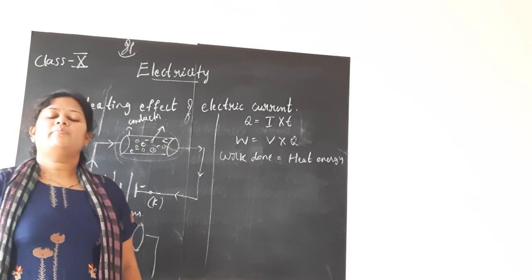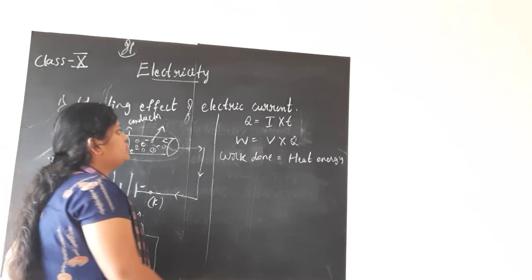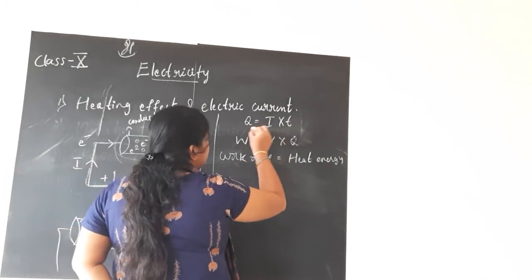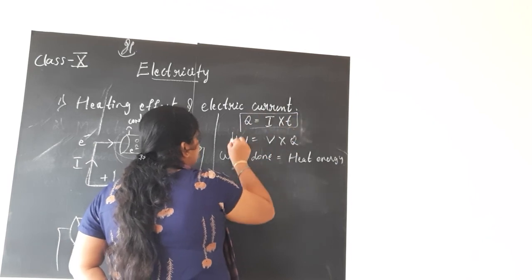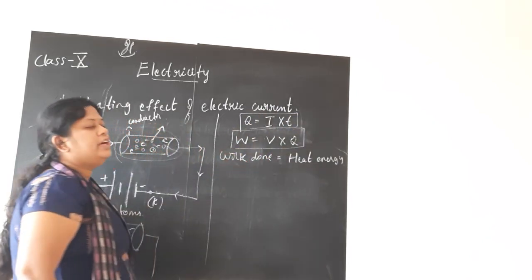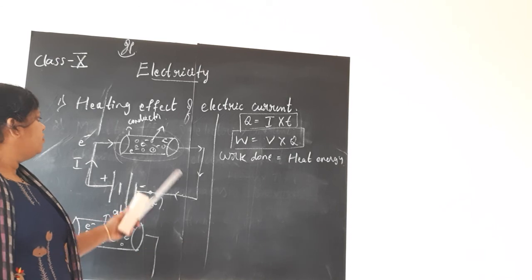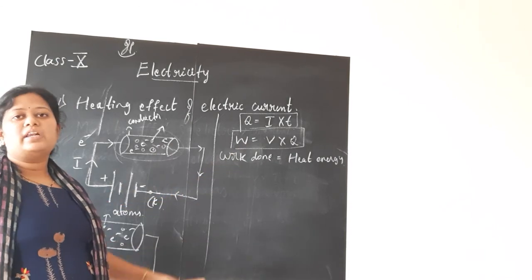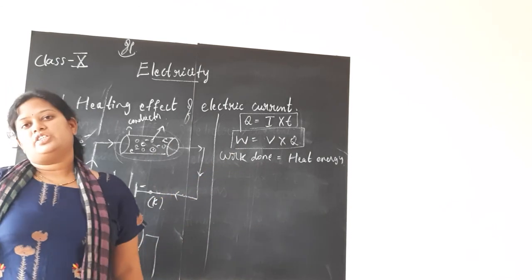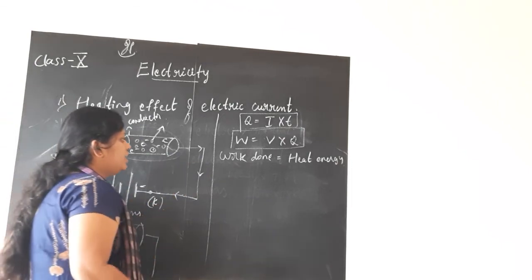These are the two formulas which we have already studied. So I am using these two formulas now. Q is equal to I into T. W is equal to V into Q. Here the work done W in this formula is nothing but the heat energy produced. So work done is producing heat.